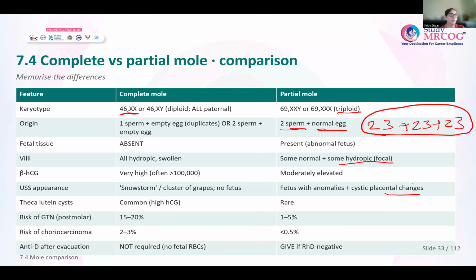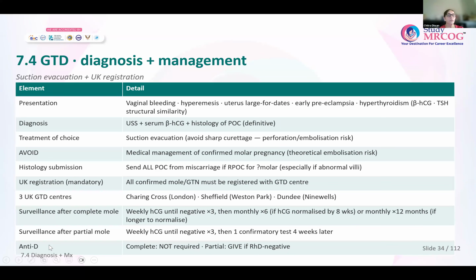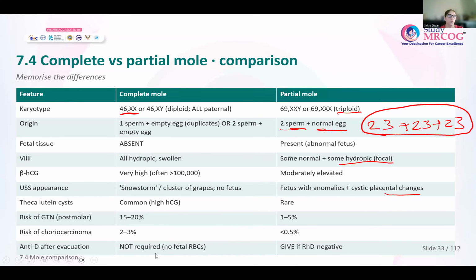And theoretically, because a complete mole doesn't have any RBCs, like there is no fetus there at all, only the villi that are there, anti-D is not required after evacuation. Okay. After evacuation of a complete mole, theoretically anti-D is not required. Whereas with a partial mole, if the mother is Rh negative and the partner is Rh positive, you need to give anti-D.